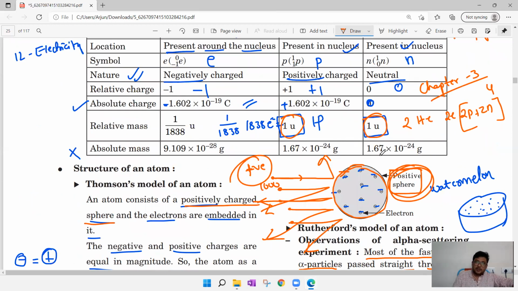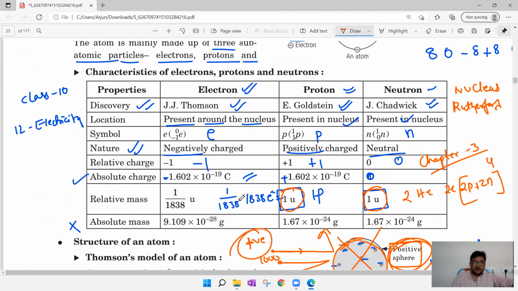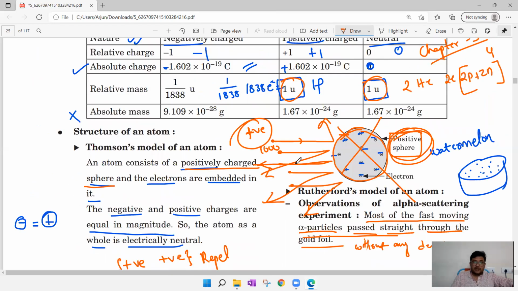Basically, J.J. Thomson's atomic model is also a failure. Why? Because of the alpha ray scattering experiment, if you can remember what I told earlier: if the atom is positive, then all alpha rays should get scattered. All the alpha rays you are sending should be scattered. Is that happening? No. So from this, what can we conclude? J.J. Thomson's atomic model is a failure.